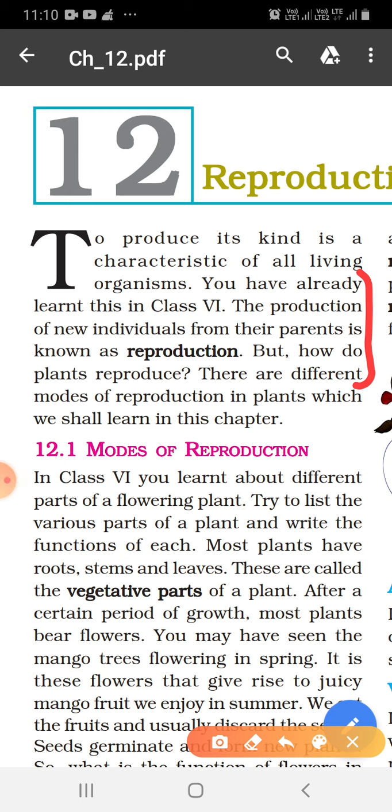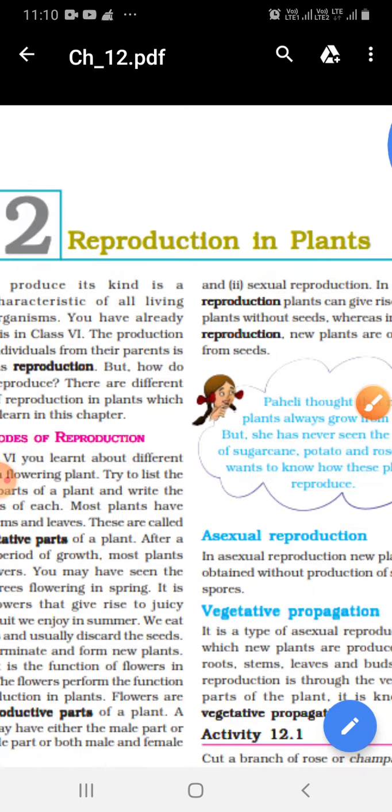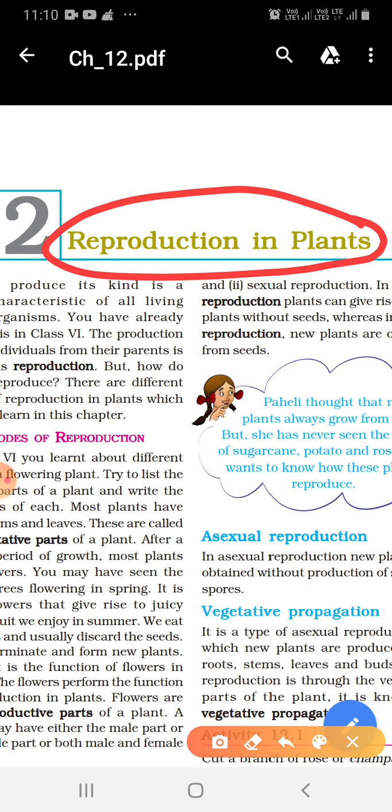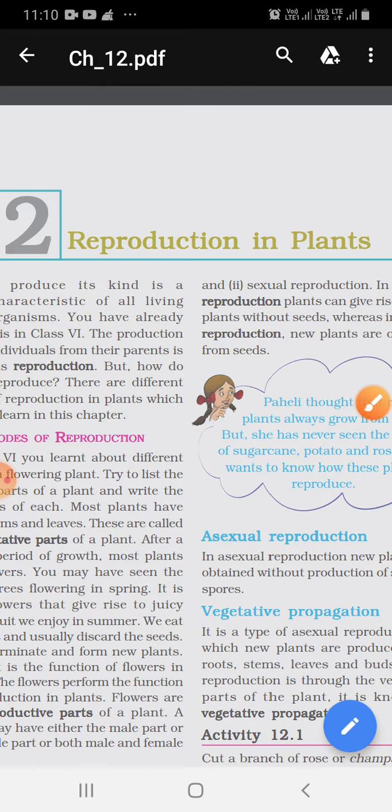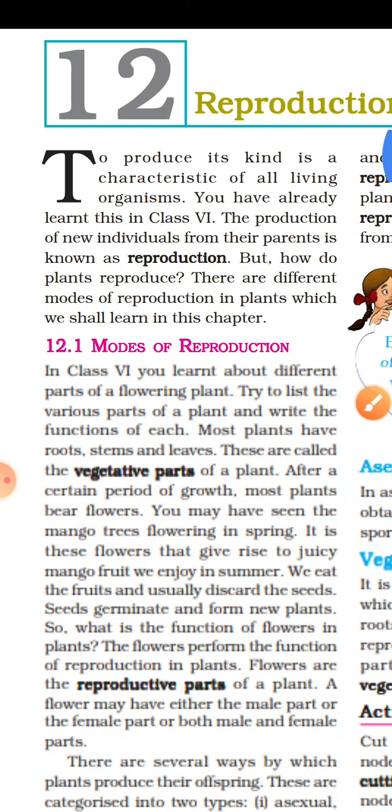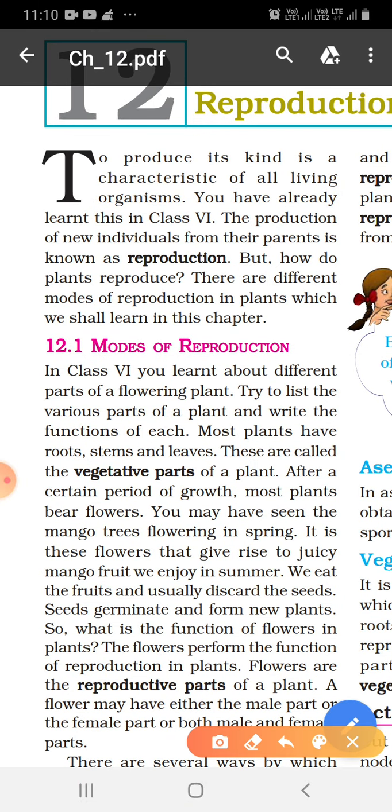In class 6, we have studied about reproduction. What is reproduction? The production of new individuals from their parents is known as reproduction. Today, we are going to start a new lesson, that is reproduction in plant. In this chapter, we will discuss various modes of reproduction in plants.